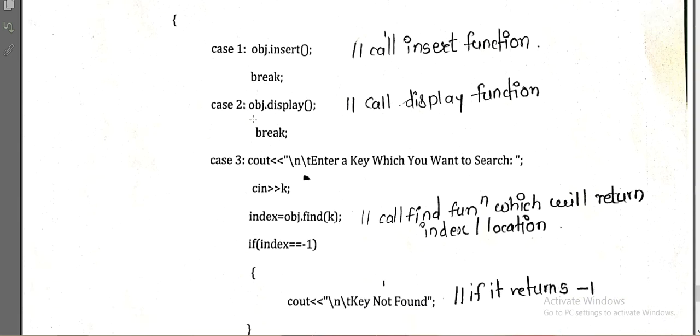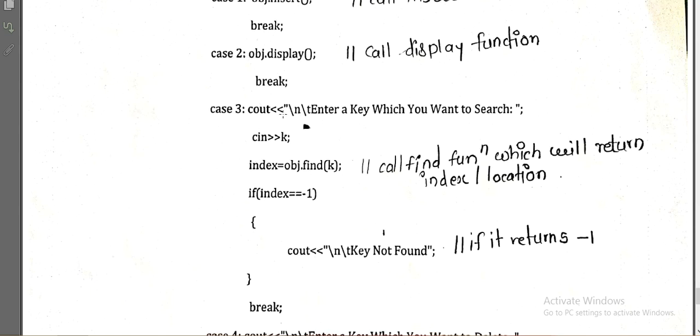In the same way, if the choice is 2, then we are going to call the display function. Whenever our choice is 3, then we need to take input from the user, asking which key you want to search. That key will be taken in the variable k and passed to the find function, because we need to search something, right? So obj dot find, with the key we want to find as the parameter, and that function will return something. Whatever value is returned by that function will be stored in the index variable. So definitely it is going to return the location or position of that key where it has been stored in the hash table.